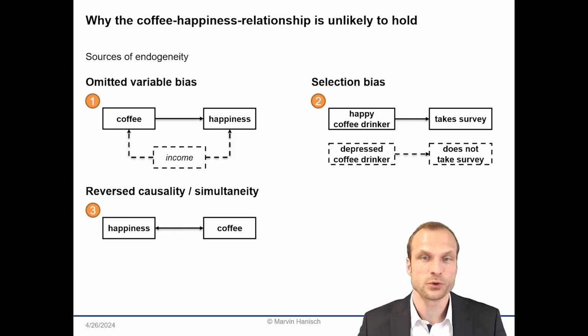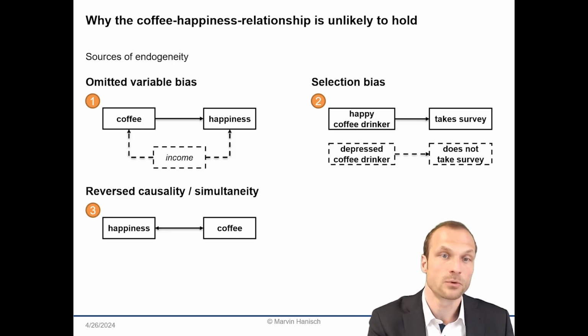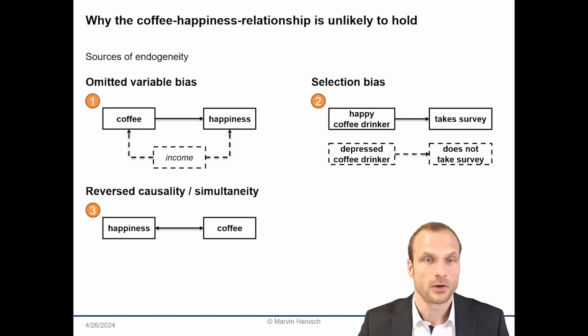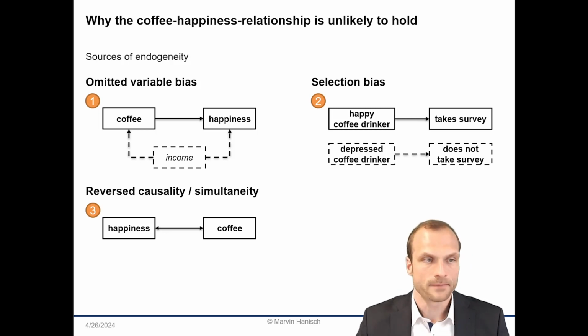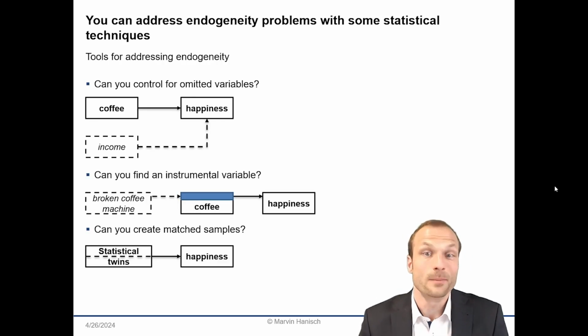This is when the assumed cause is actually the effect. For example, happiness might lead to more coffee consumption rather than coffee consumption leading to more happiness. Now you may wonder, how can we address these problems? One way is to control for omitted variables, for example, if the data is available.